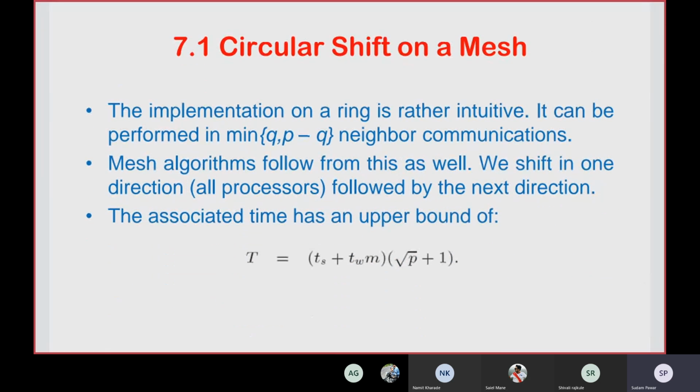The implementation of this circular shift on a ring is sometimes intuitive, or somewhat tedious. It can be performed in min of q comma p minus q network communications. That is the communication possible in that particular ring for the circular shift operation. So it is possible for q, p minus q number of neighboring nodes.